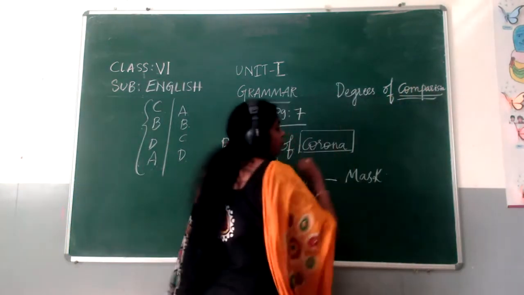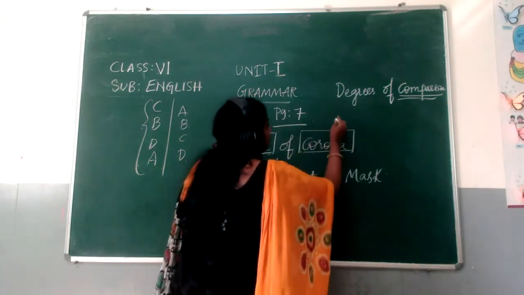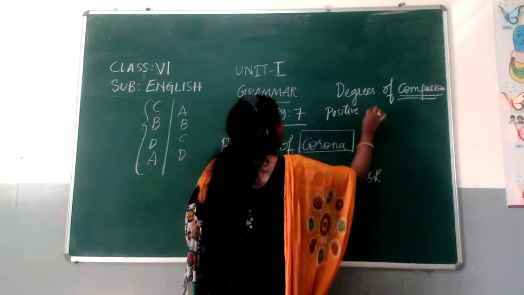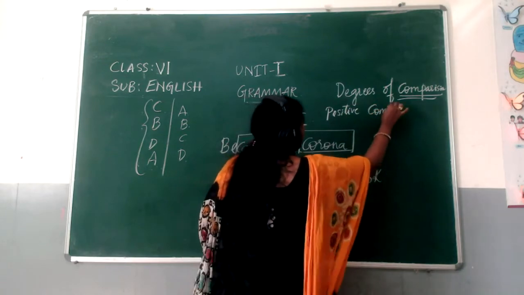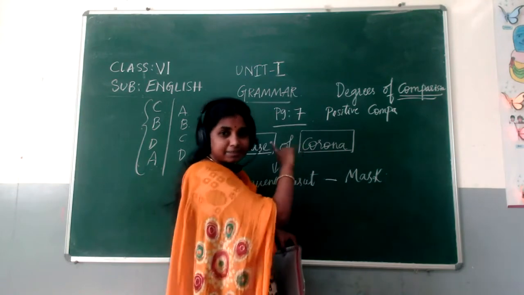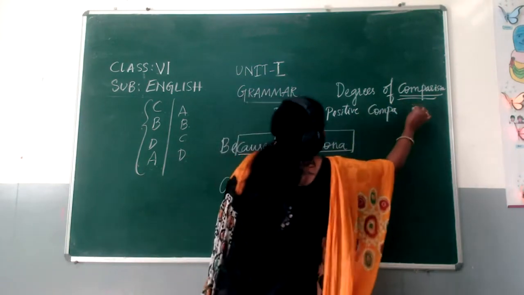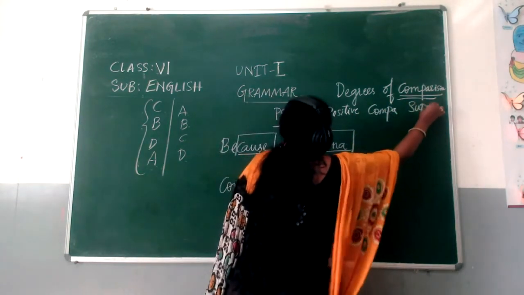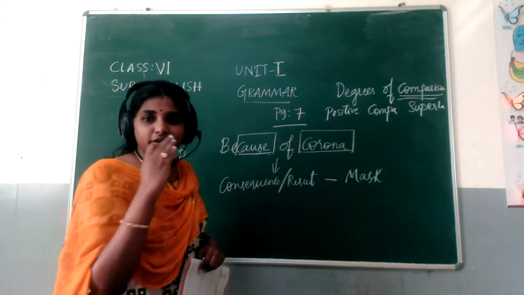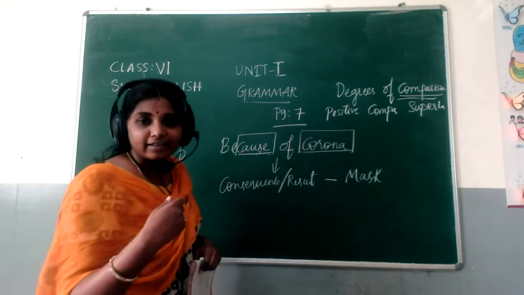Okay, so here what do we have? We have positive, comparative. I write it in shortcut, children, because the space is not sufficient. And the next one is superlative. Okay, positive, comparative, and superlative.